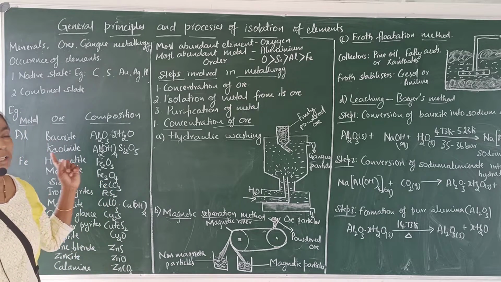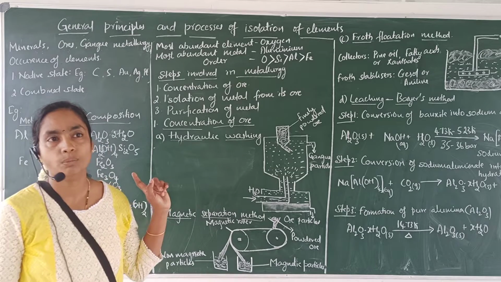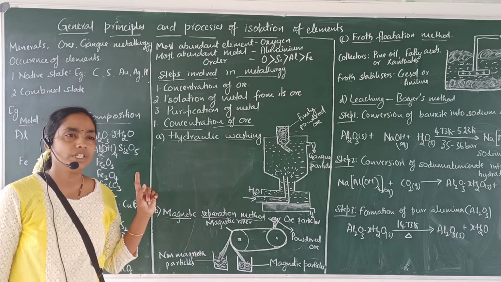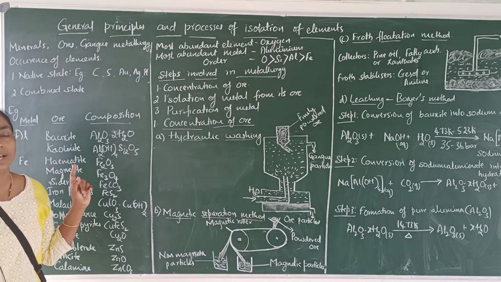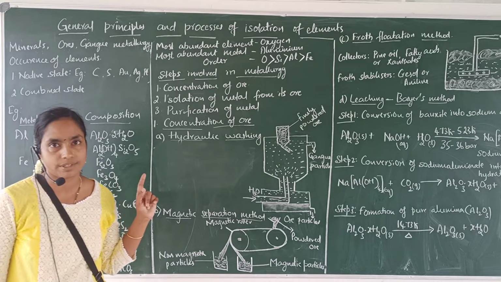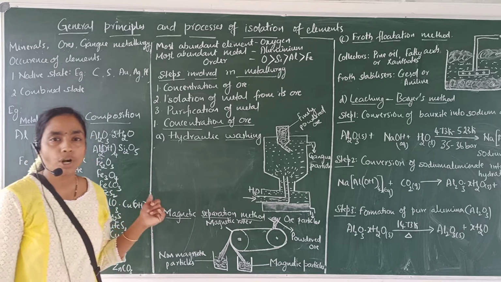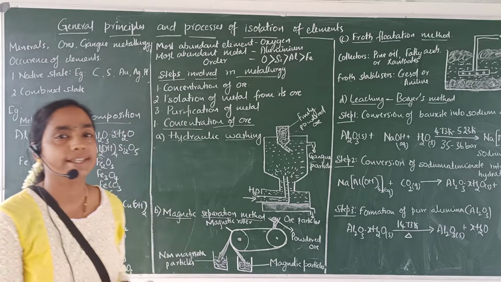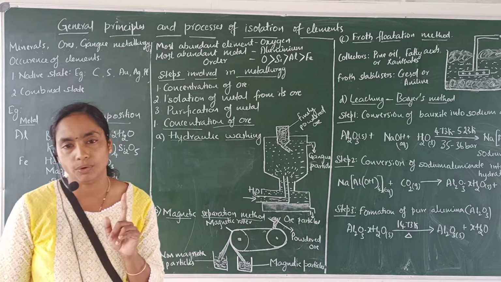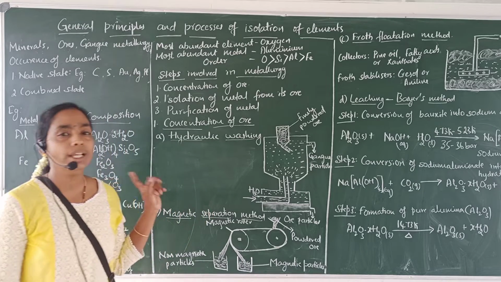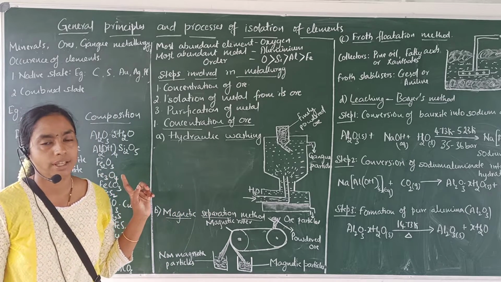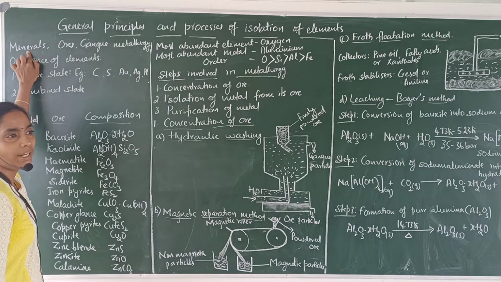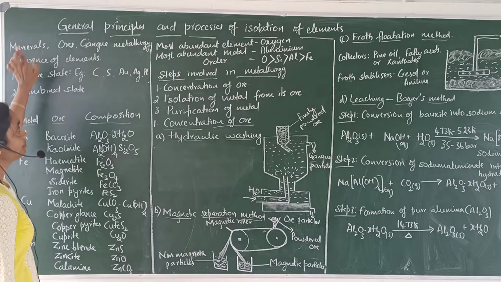For example, bauxite and clay both contain the element aluminium. From bauxite, it is possible to extract aluminium by electrometallurgical process. But from clay, it is not possible to extract aluminium. Therefore, bauxite is the example for both mineral and ore. But clay is only the example for minerals. Therefore, all the ores are minerals, but all the minerals are not ores.